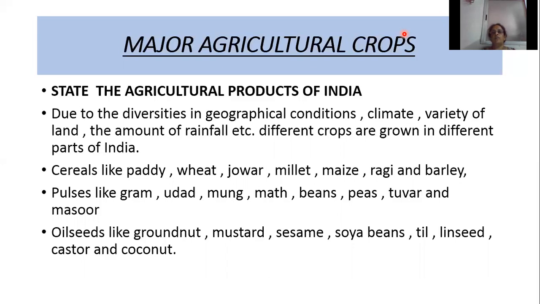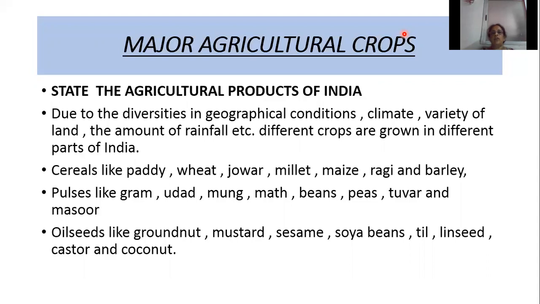Which crops are grown in India? Food grains or cereals like paddy, wheat, jowar, millet, maize, ragi, and barley. Then pulses, which means dals: gram, udad, moong, mat, beans, peas, tuvar, and masoor.